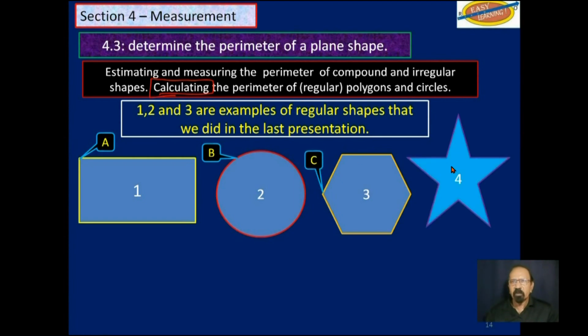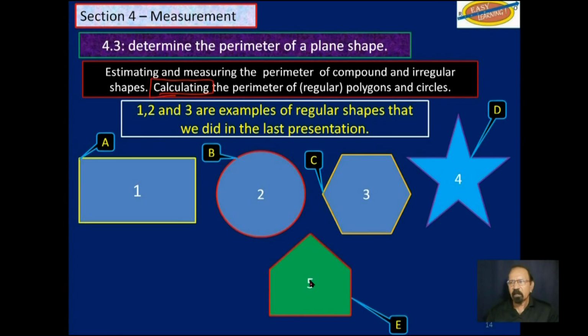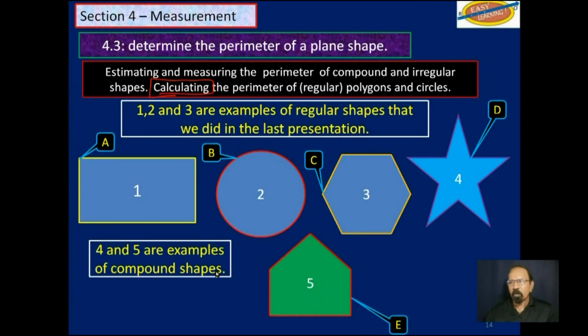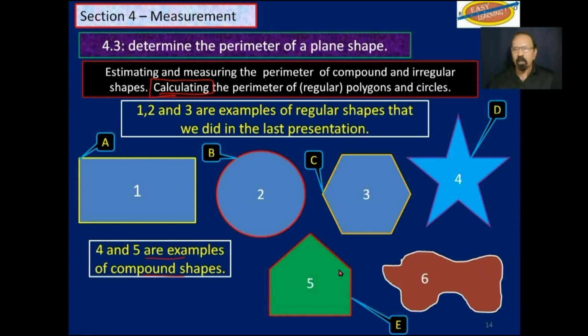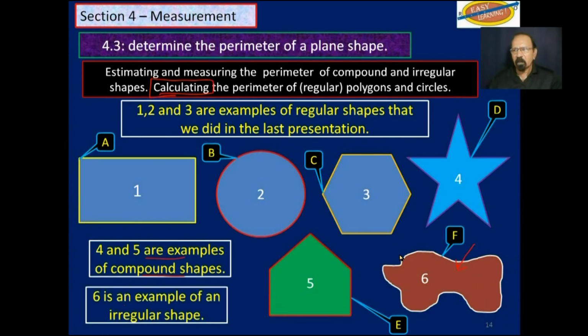Then we have some compound shapes here, D and E. These are examples of compound shapes, and we will talk about those in this video to begin with. And then we have an irregular shape here, F. We will learn how to find the perimeter of these other shapes.